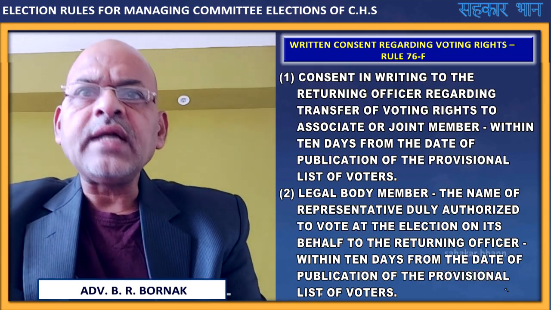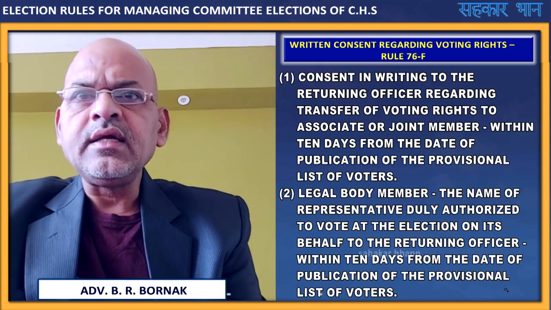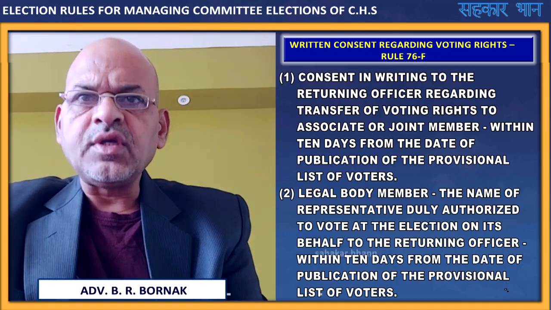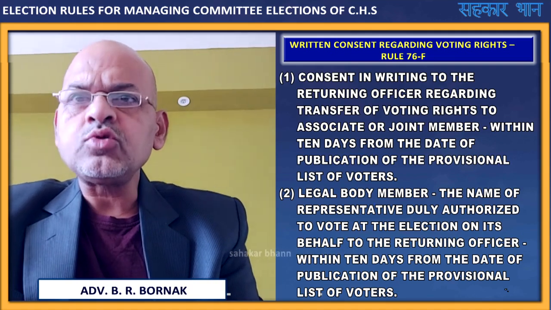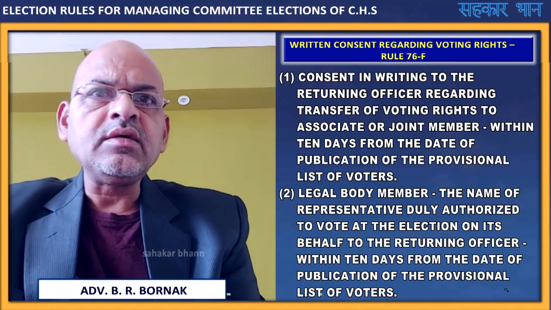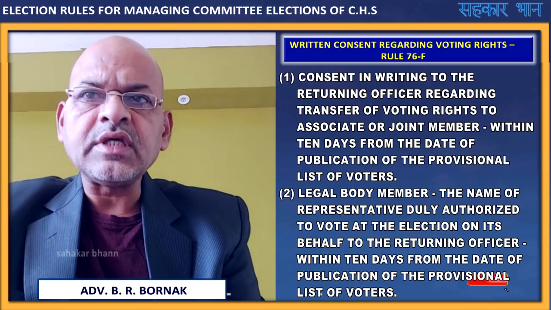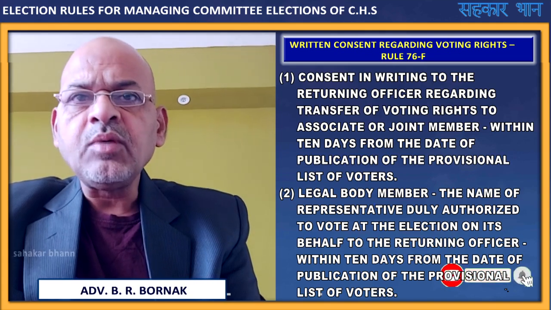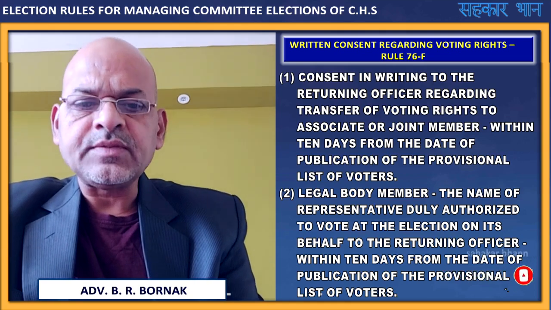That legal body will have to provide in writing, on its letterhead with a suitable resolution, the name of the representative duly authorized to vote at the election on its behalf, and this letter is to be given to the returning officer within 10 days from the date of publication of the provisional list of voters.